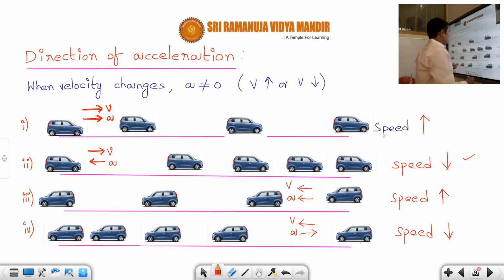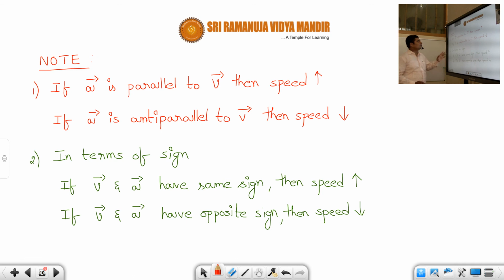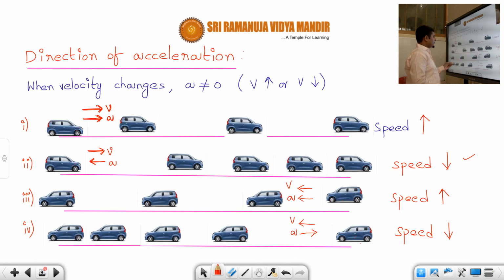And here also you can see, although it is traveling in the left side, the velocity is parallel to the acceleration, so speed will increase. And in the last case, when velocity and acceleration are in opposite direction, the speed is decreasing. So this is a very, very important relation, students, the relation between the direction of velocity and acceleration, which I am giving as a note: if the acceleration is parallel to velocity, then the speed will increase.